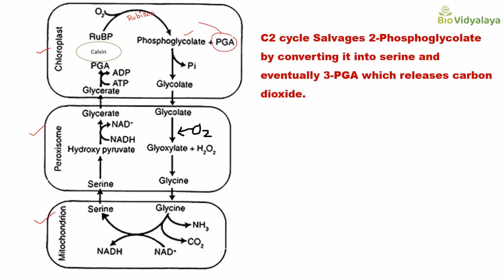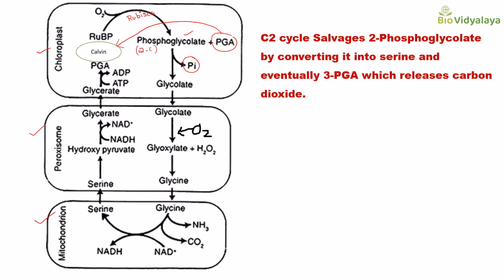This phosphoglyceric acid will get inside the Calvin cycle. And this phosphoglycolate is harmful for plants, so it will be converted to glycolate by releasing phosphate. This phosphoglycolate is a 2-carbon compound.